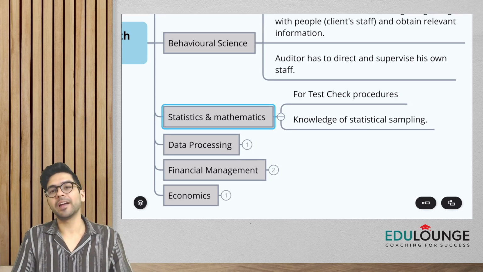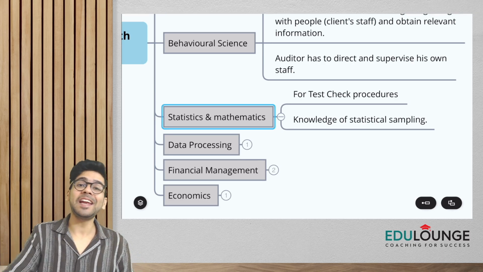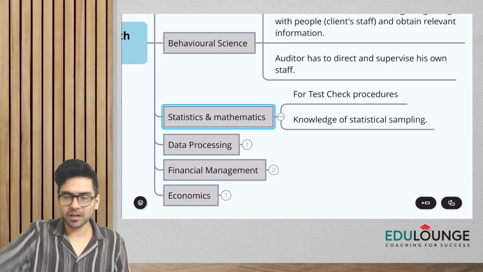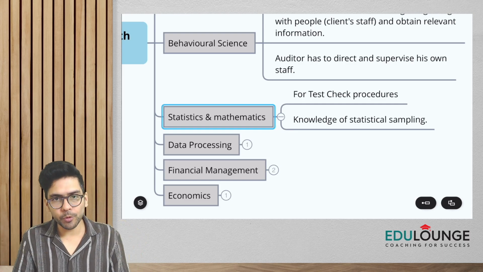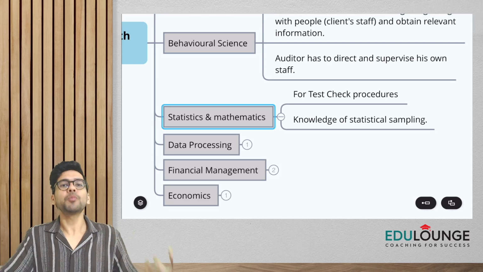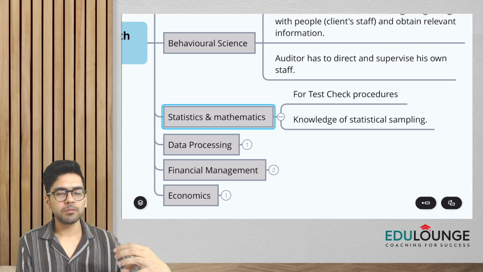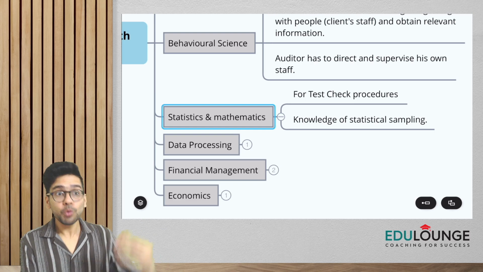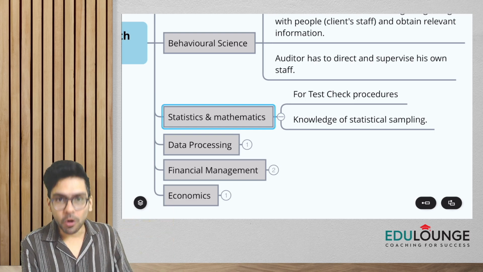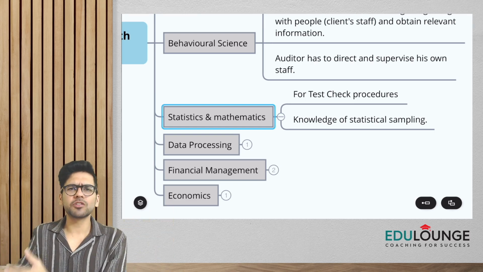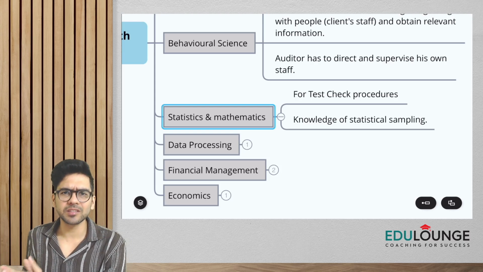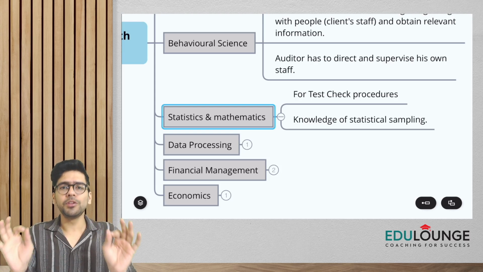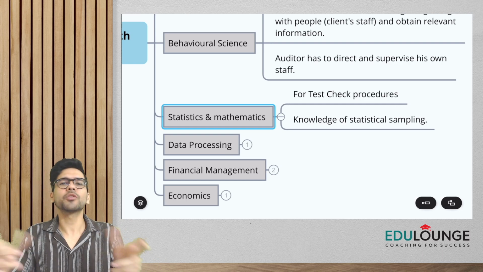And on top of that, it's not just about the client keeping its financial information in the computer. If you also use computers to do the audit, it would be better. I mean, let's say for sampling, if you use Excel or some software, it would be better than resorting to manual sampling, picking up things randomly, right? So when you use systems for your audit also, it is going to be a better audit.